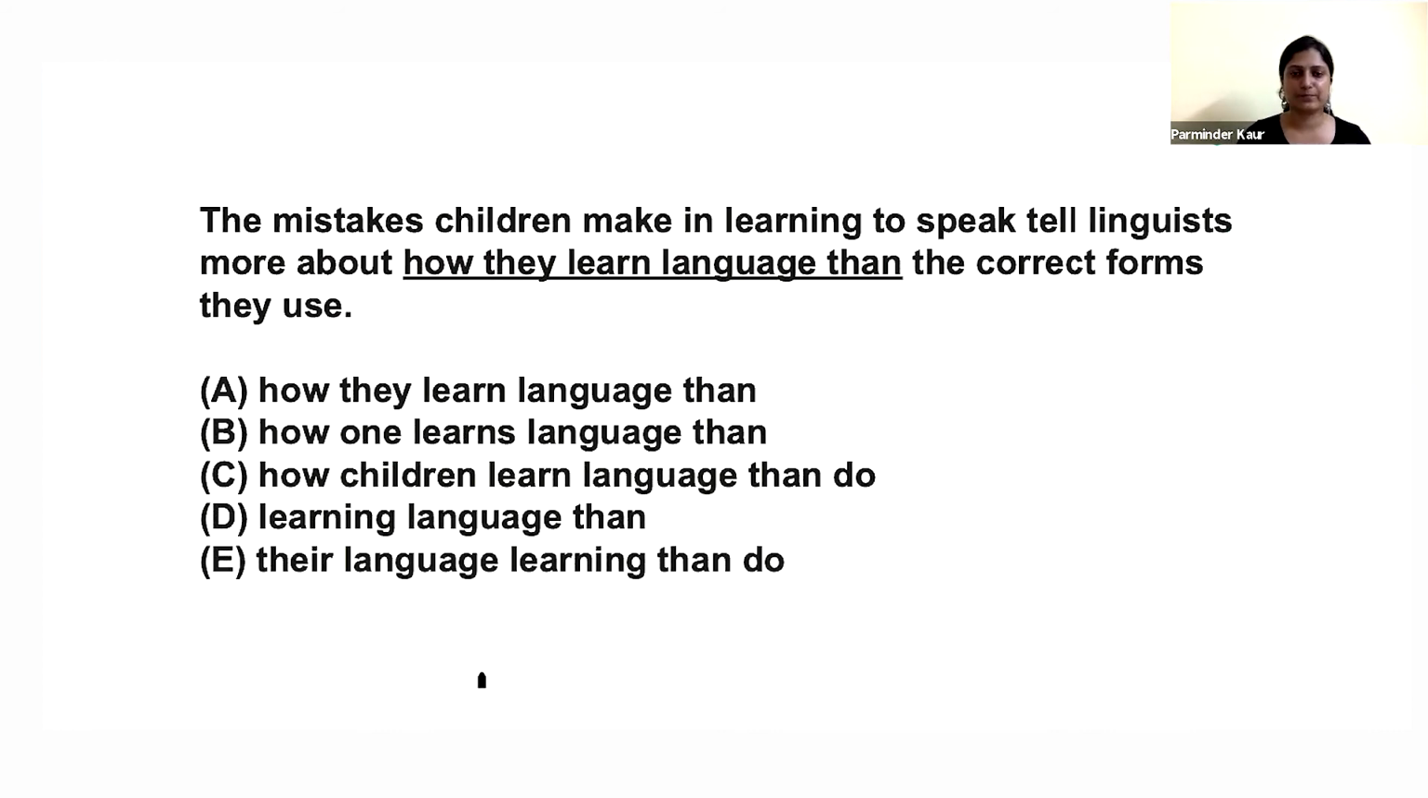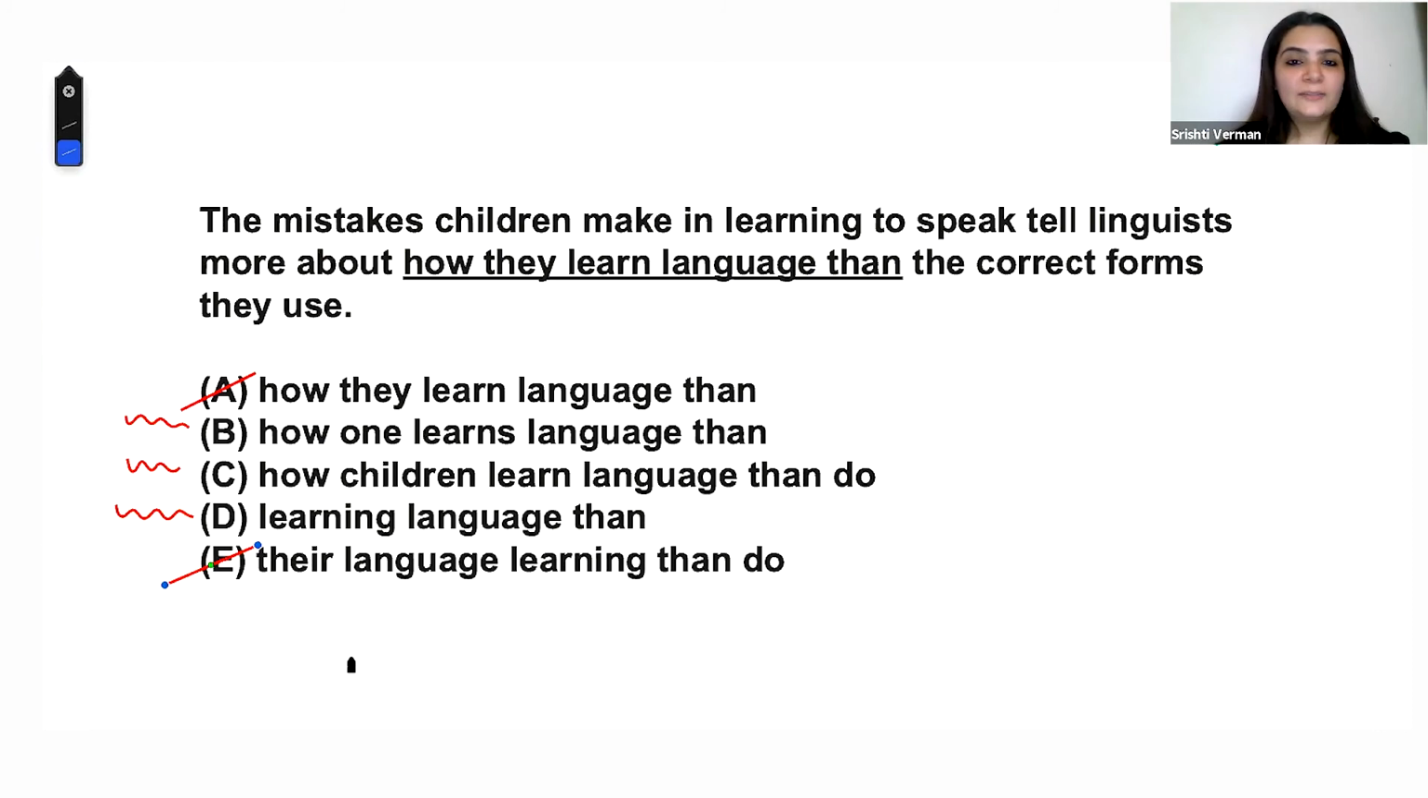The mistakes children make in learning to speak tell linguists more about learning language than the correct forms they use. Right. So more about what? More about learning language, how, right? Concision should never eat away your meaning. That's one point. All right. So now Sanjoli is saying that it should be B actually.